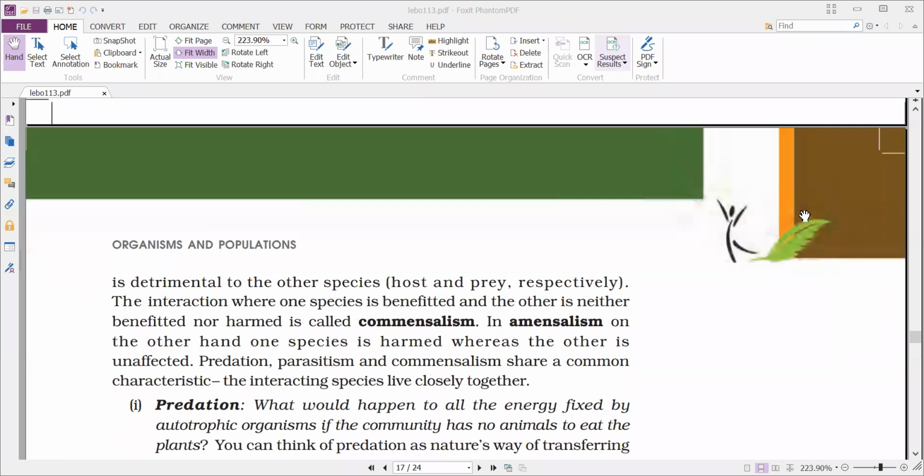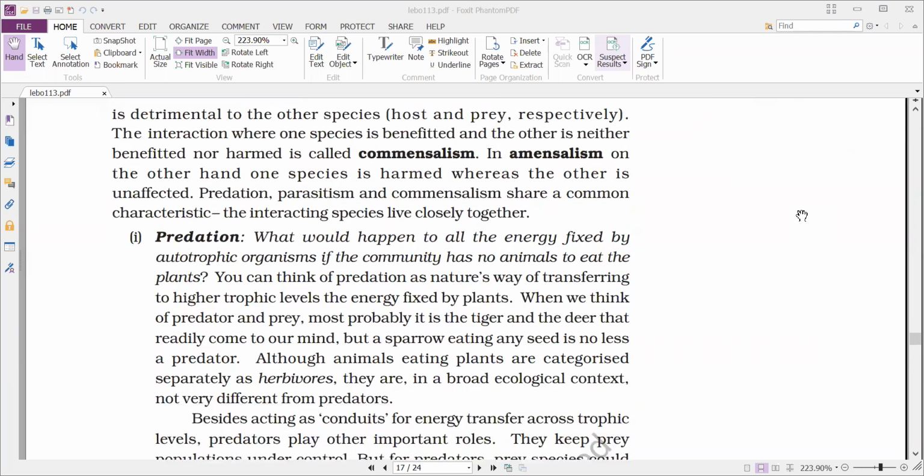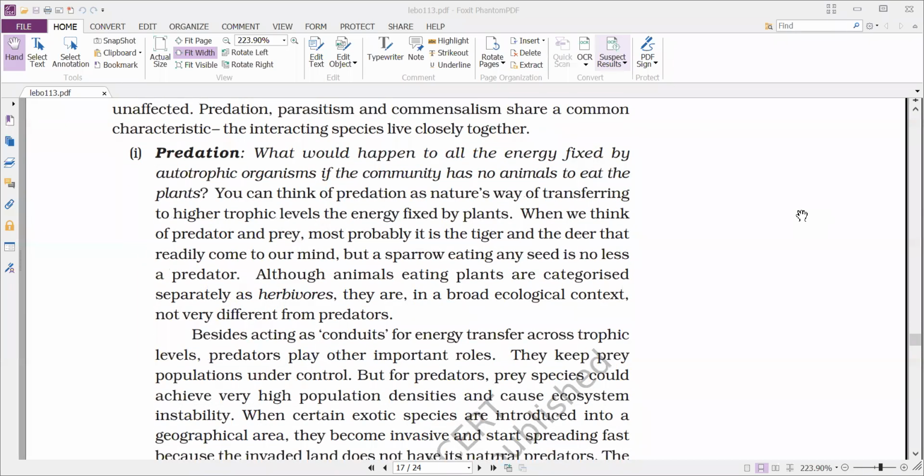The interaction where one species is benefited and the other is neither benefited nor harmed is commensalism. And in amensalism, on the other hand, one species is harmed, whereas the other is unaffected. Predation, parasitism, and commensalism share a common characteristic: the interacting species live closely together. So we'll discuss one by one in detail with some examples.